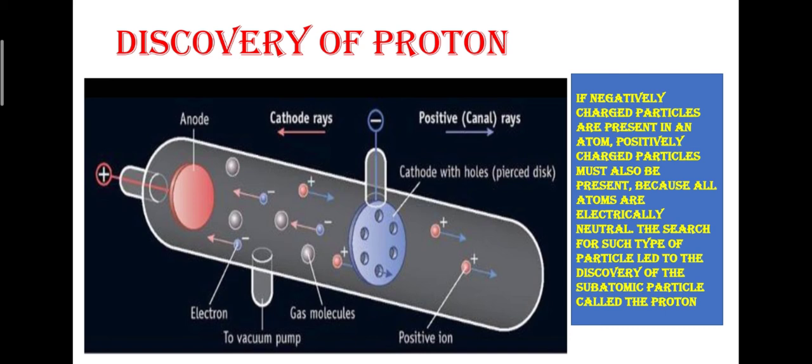By using this perforated cathode containing small holes, he set up his experiment.